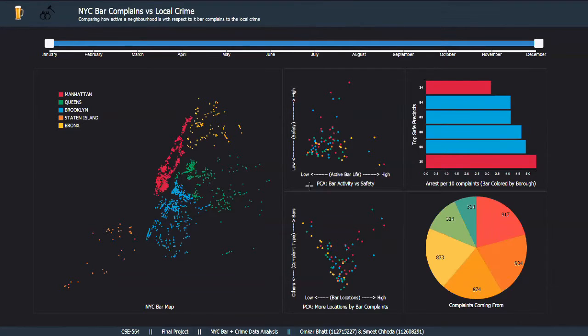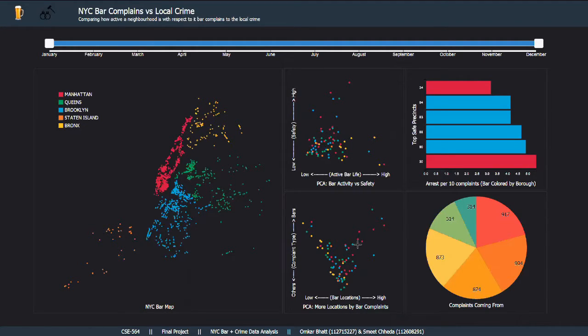The first PCA graph is helpful in understanding how safe and active a precinct is with respect to how active the bars are. The second plot helps to divide the precincts by how clustered their bars are with respect to the complaints received from other bars. We have not considered other types of complaints over here.